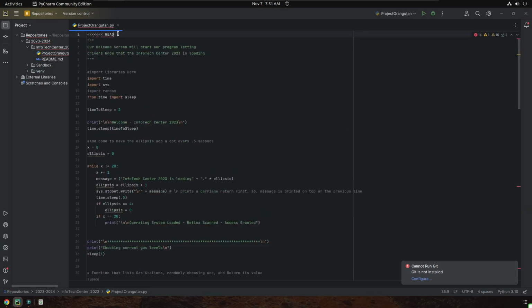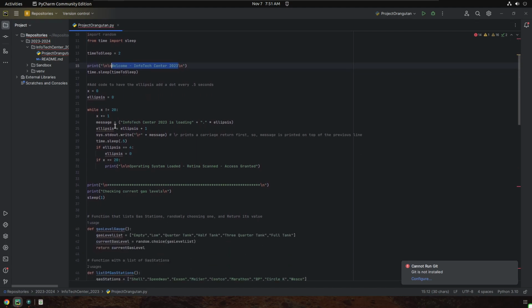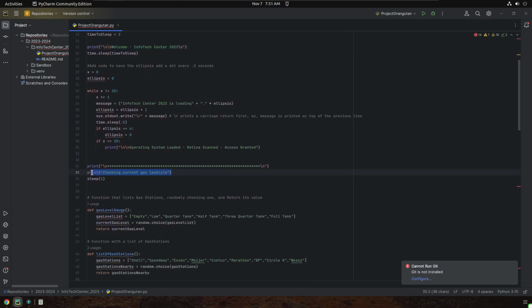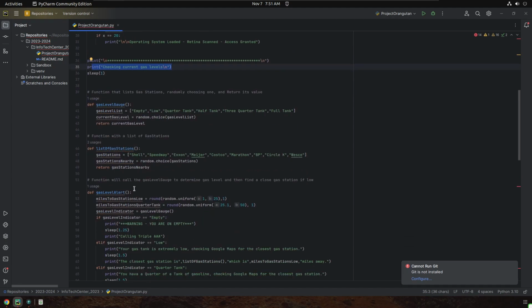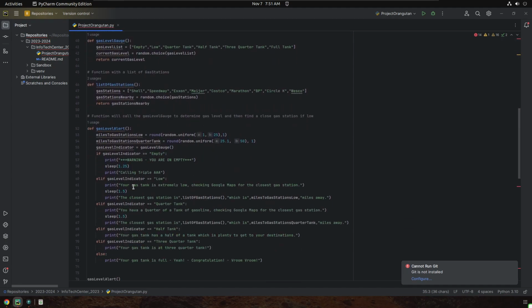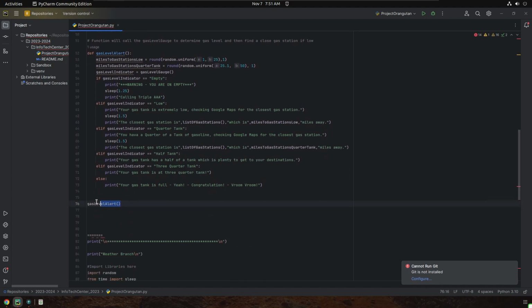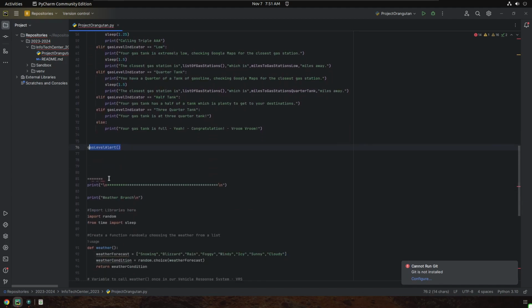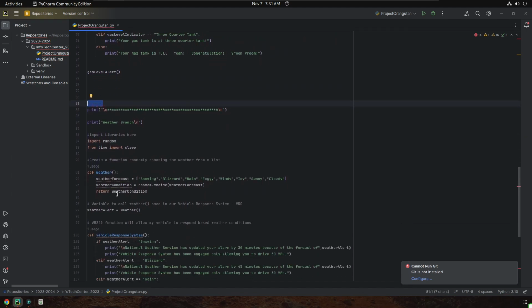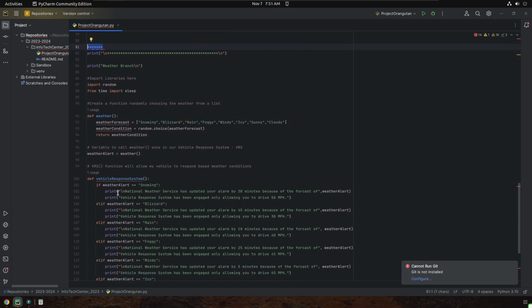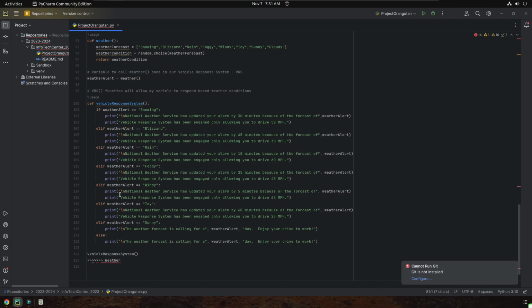If I scroll all the way back up to the top, I see this HEAD. This is the beginning of my document, and I'm just going to look through here. I've been coding this, so I know a little bit about what the order should be. Here's my welcome, awesome. Now here's my gas levels. Things are looking good so far. That's how I had it before. I'm going to scroll down. Here are all the gas level functions that we created, and I'm calling my gas level alert right there. Now I see these equal signs. This is where we brought in some new information, our weather branch. Right now, things are looking pretty good. It put that weather branch at the end. You never know, though. It's like a box of chocolates.